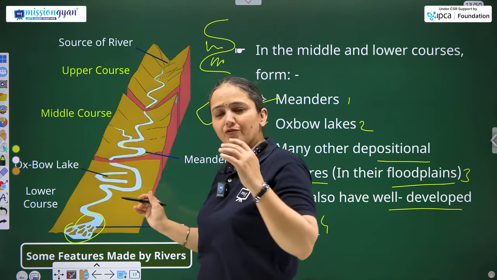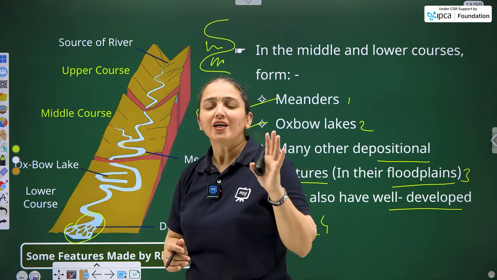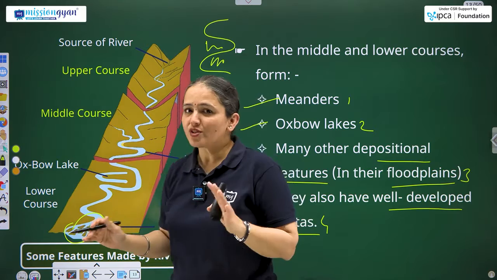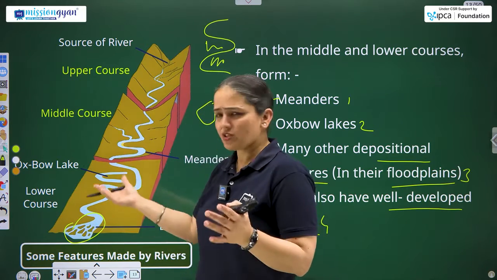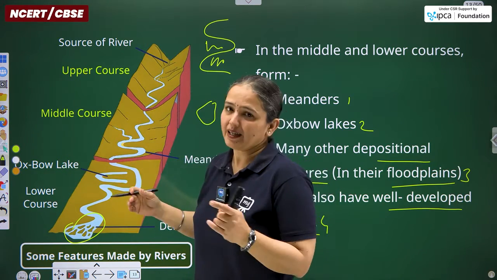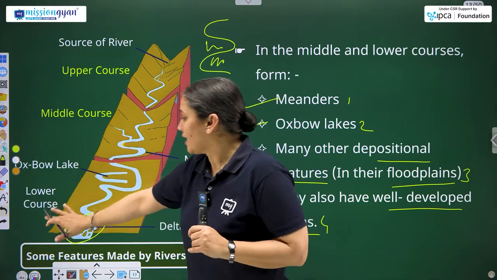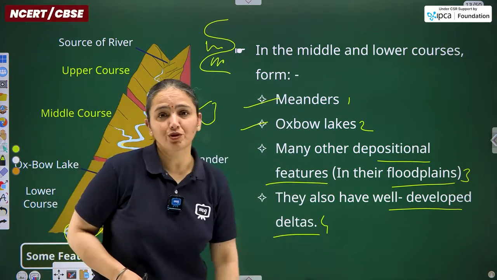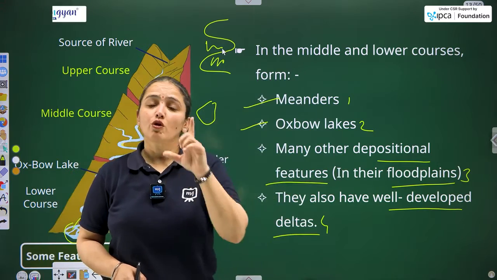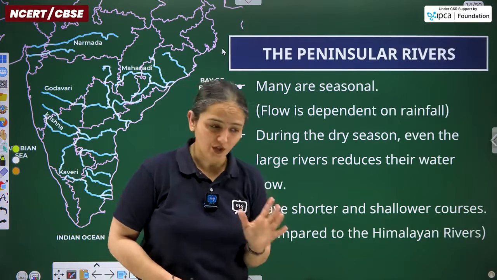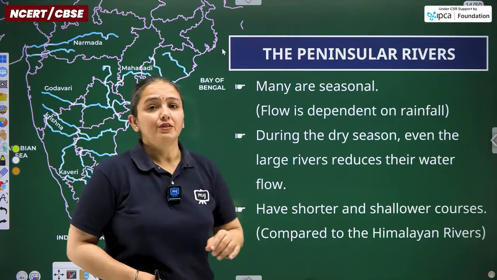Oxbow lakes you have already read about, particularly in your 7th and 8th class, so here I am not going to give the entire detail, just briefing them. An oxbow lake forms from the meanders themselves. Again, a certain process is involved, and at the lower course it forms the delta. So this is the description of the entire course of any river from the origin till the outlet of the water. Peninsular rivers.